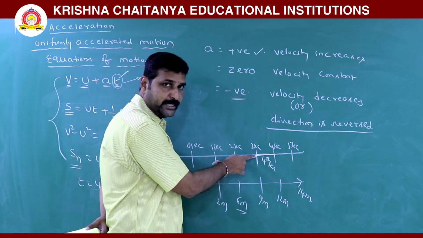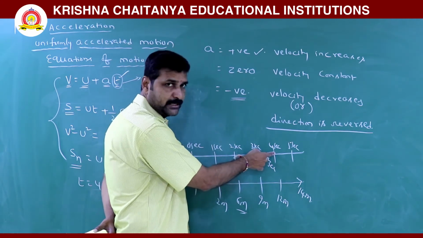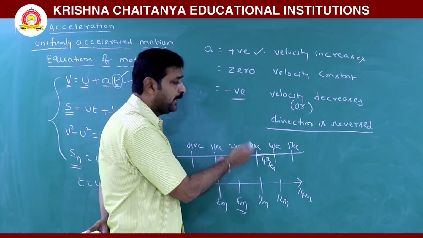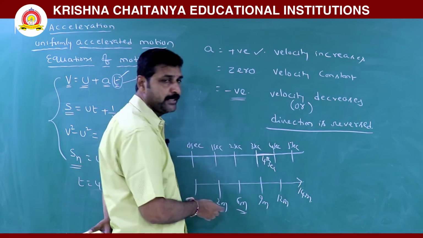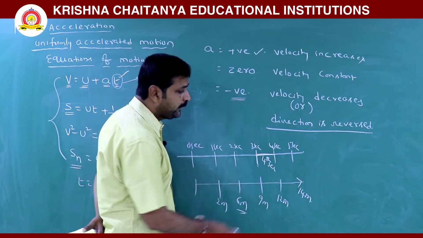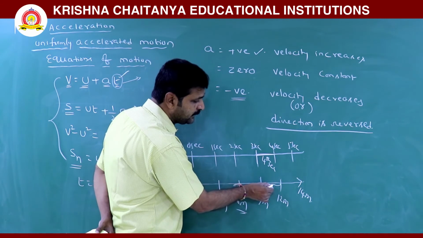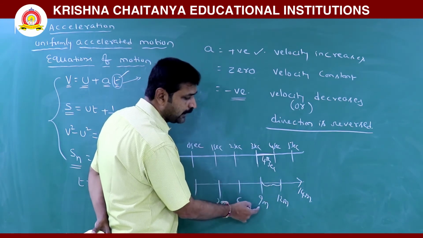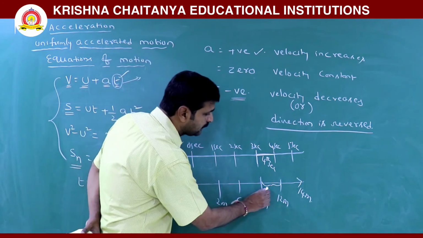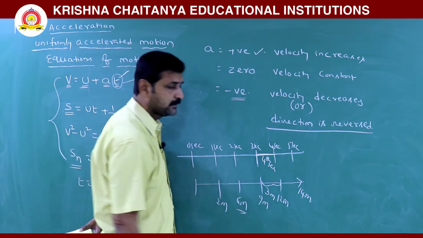That gap, 3rd second completed until 4th second is completed, is called the 4th second. During that time, distance travelled is 9 meters to 12 meters. This is 3 meters distance.